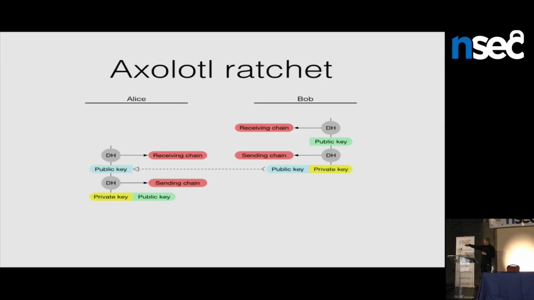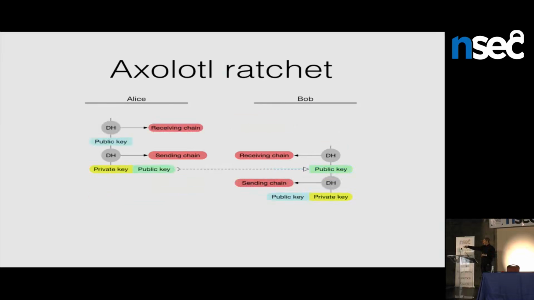When Bob receives Alice's new ratchet key, his two Diffie-Hellmans reinitialize the new receiving chain key, then a new sending chain key. When Alice receives a message from Bob, she initializes a new receiving chain key and sending chain key. And you can see how these sort of match up. So Bob's new sending chain ends up being equal to Alice's receiving chain, which they need to be for messages to decrypt. And then, when Alice sends her public key to Bob, the process just reverses.